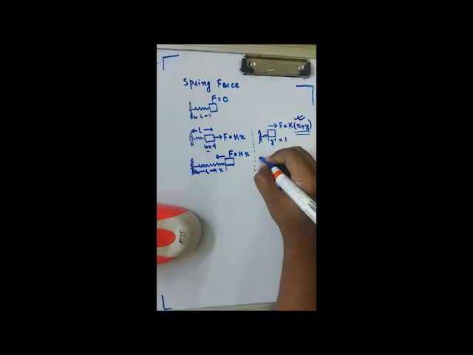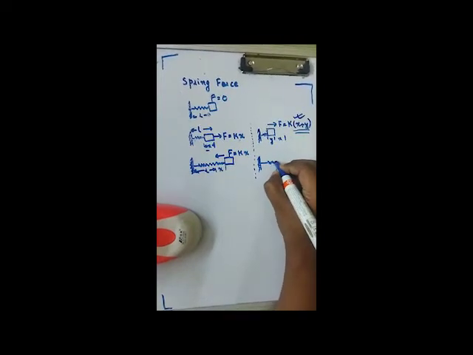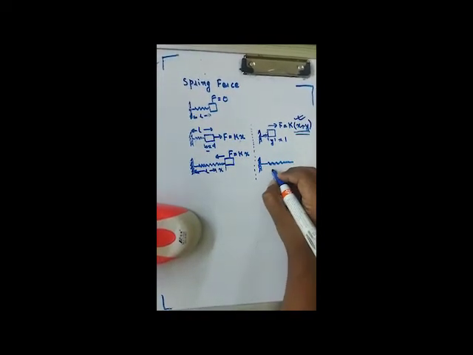Similarly out here, suppose this was elongated to L plus x, as in this case. Now I again elongated it by y.